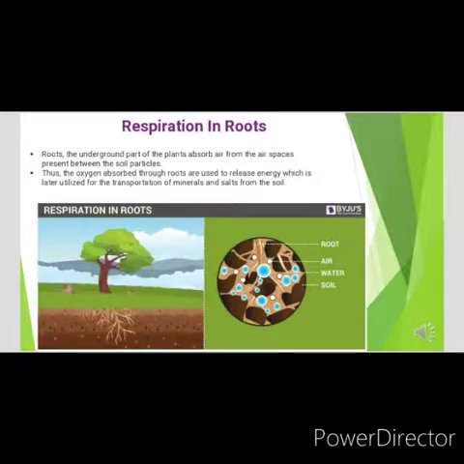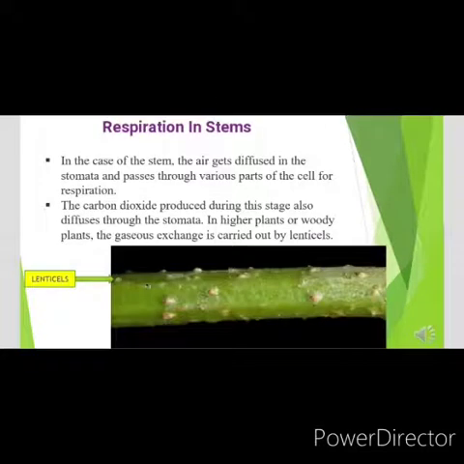Next, respiration in stems. In stems, you can see these tiny pores. These pores are the lenticels present on the bark of a tree or a stem. These structures help in gaseous exchange by diffusion.